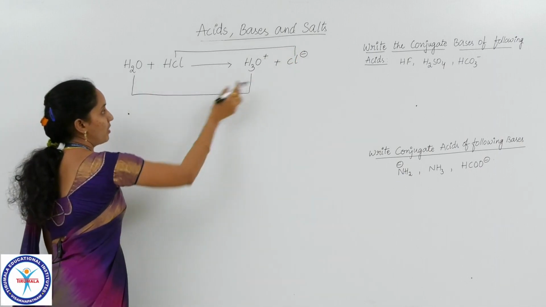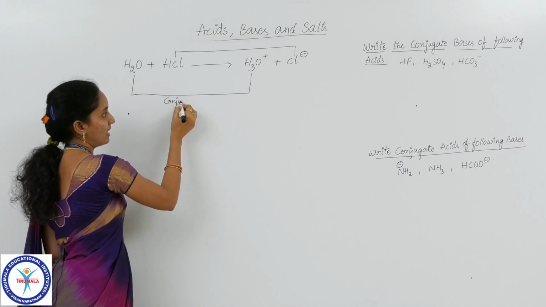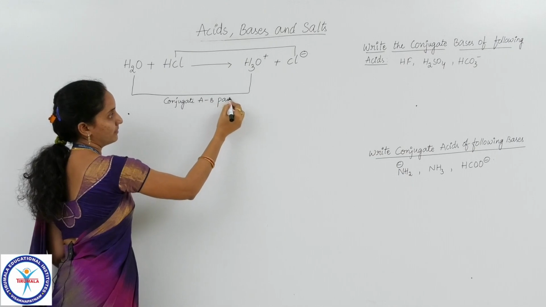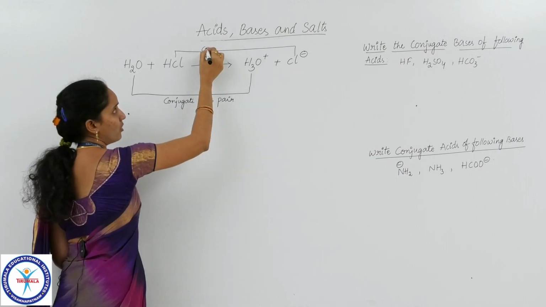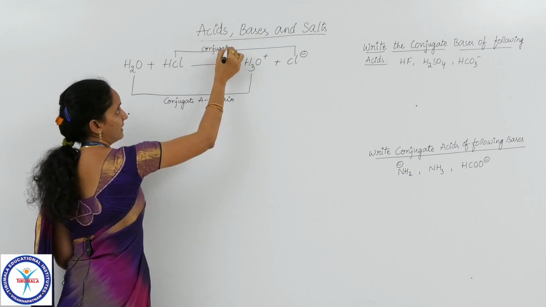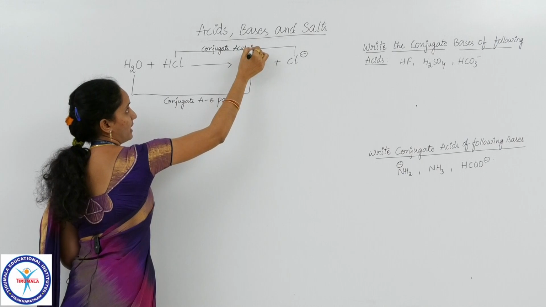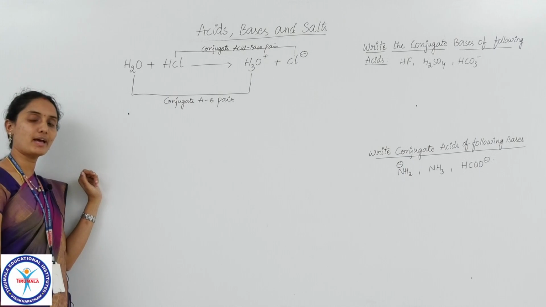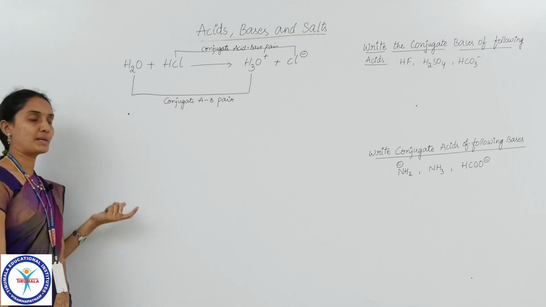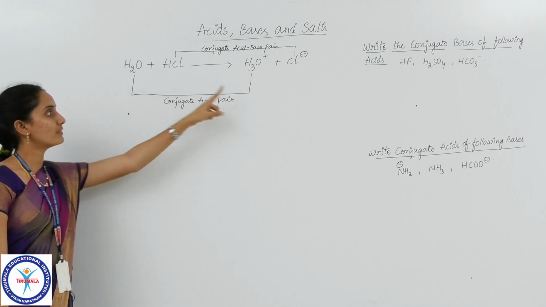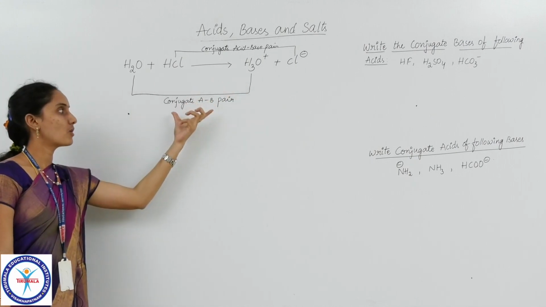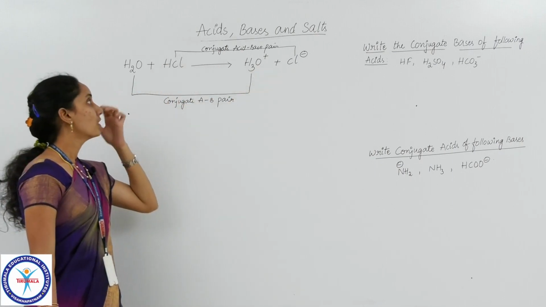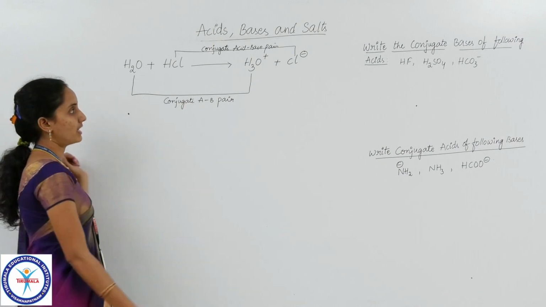So these two correspond to one conjugate acid base pair, and these two correspond to one conjugate acid base pair. As we have discussed earlier, a conjugate acid base pair is a pair of compounds or species which differ by one proton. So both of these differ by one proton, so they are called a conjugate acid base pair, and both of these differ by one proton, so those two are specified as a conjugate acid base pair.